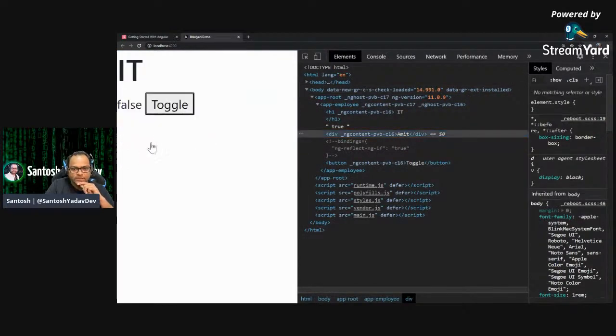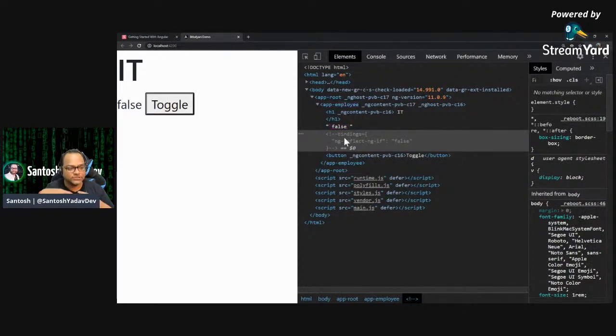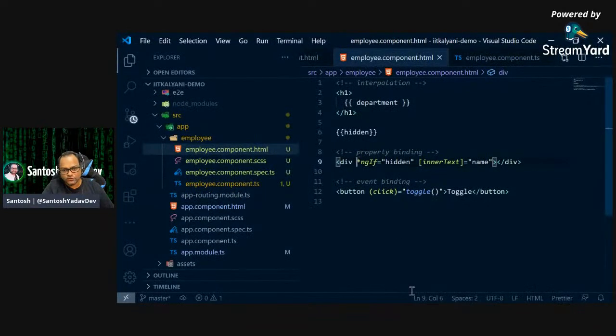So this is the div. If I click on toggle, you can see it actually removes the div from the DOM. So in Angular, you see something like this star and some directive, there's some helper function. So this ngIf is, let's say, kind of helper function, or we call it as directive. So these are known as structural directives.